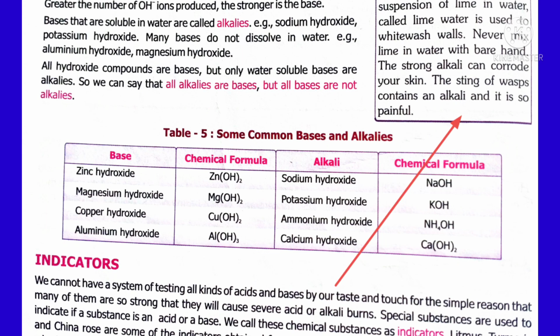In a wasp bite, we get pain because our body is neutral. Now, the wasp injected alkali into our body. Thus, our body gets pain. In order to get relief from pain, we have to apply some weak acid. Thus, our body will be neutralized. We don't get pain.